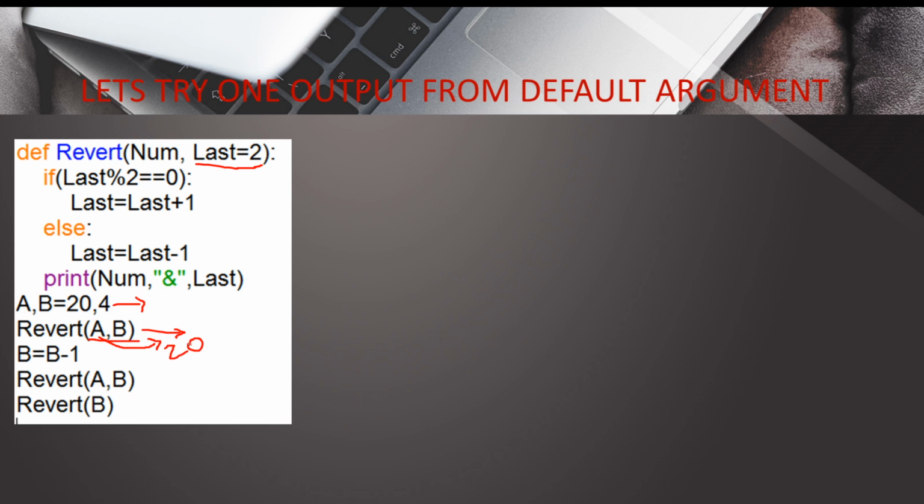And for b we are passing the value for b also. So instead of taking last equal to 2, it will take 4 for b in the first calling statement. So using 20 and 4 we are going to execute the function.